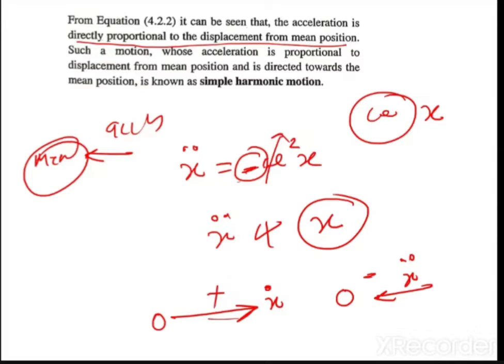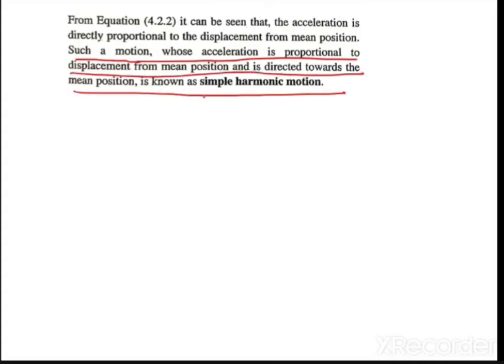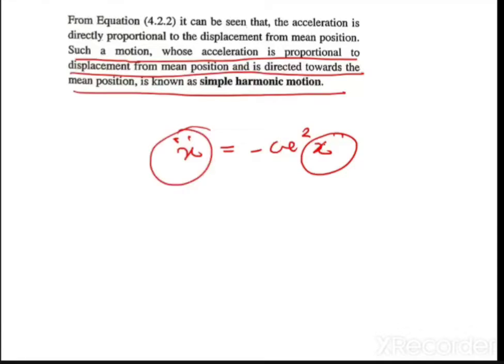So now let me come to the definition, a proper definition as per the equation. A motion whose acceleration is proportional to the displacement from the mean position and is directed towards the mean position is known as simple harmonic motion. That means x double dot is equal to minus omega square into x. The distance from the mean position is nothing but x, and x double dot is directly proportional to this x and is directed toward the mean position. That is why there is this minus sign, and since it is an acceleration, omega square.